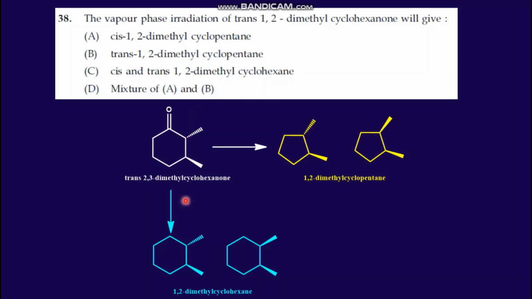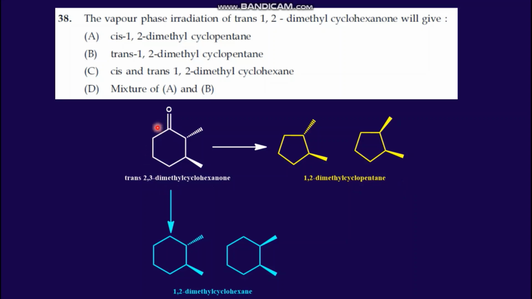For this we need some kind of catalyst or reagents for this CO to CH2 conversion. So the possibility here is 2,3-dimethyl cyclohexanone going to 1,2-dimethyl cyclopentane.